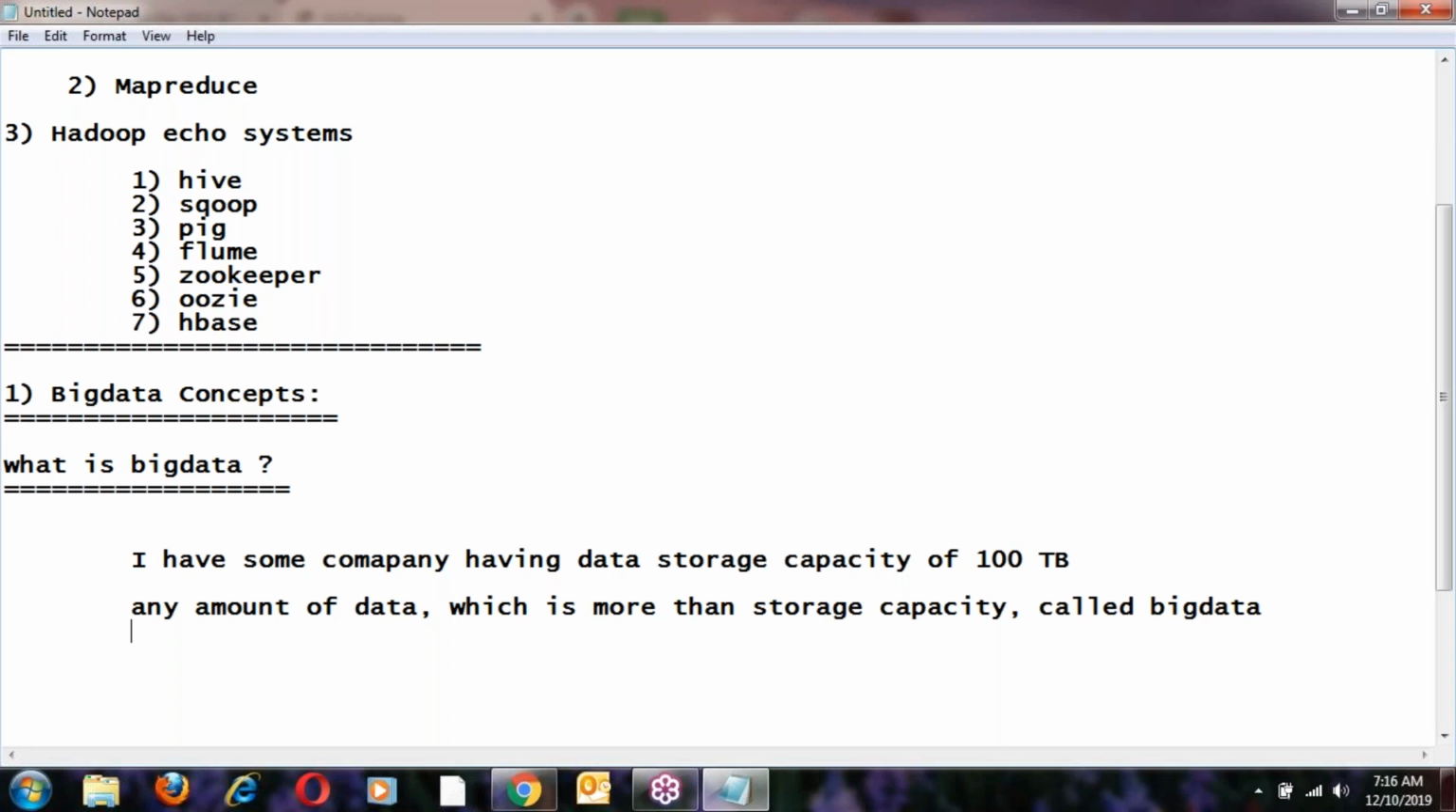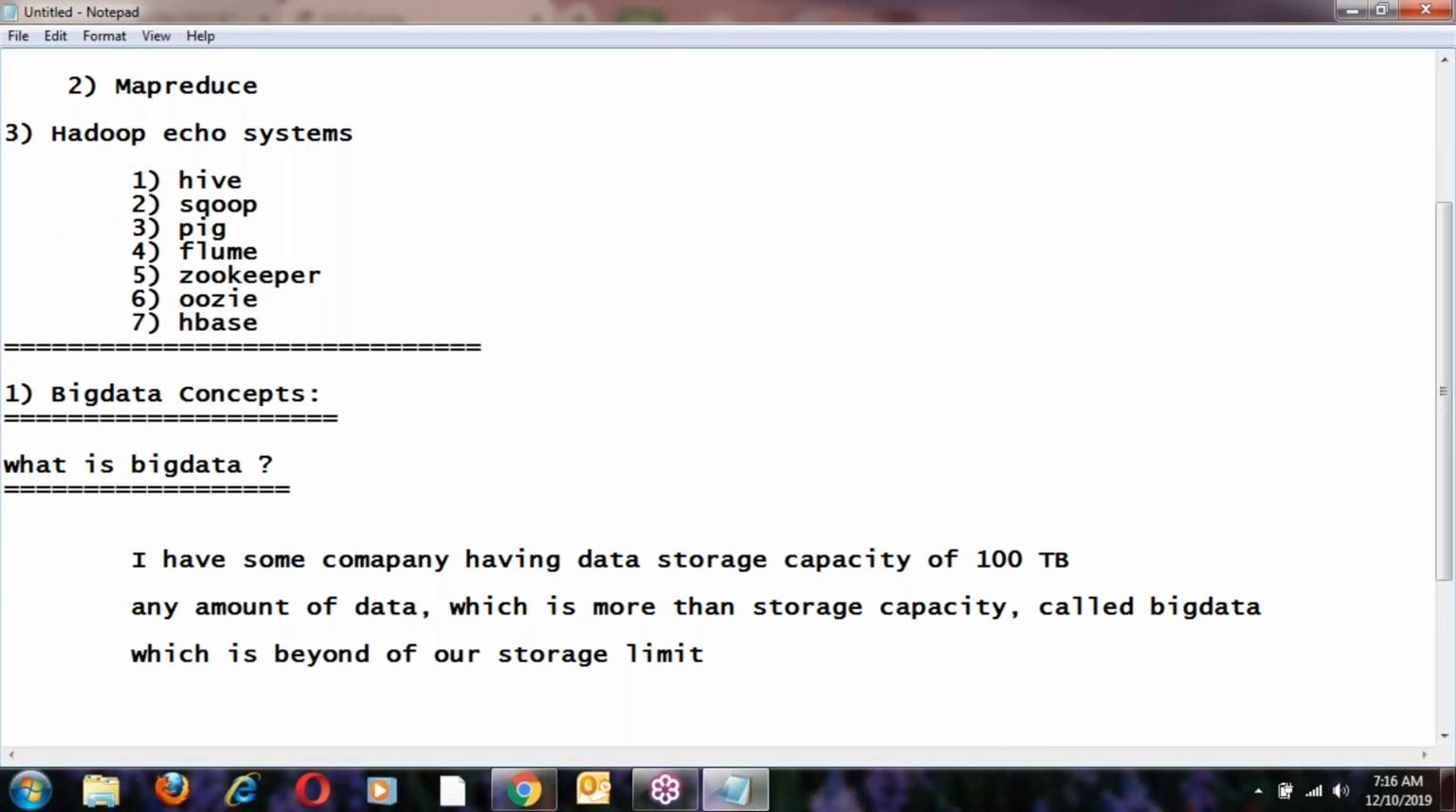So any amount of data which is beyond our storage limit is called big data here. I think you understand, right? This is the big data definition.